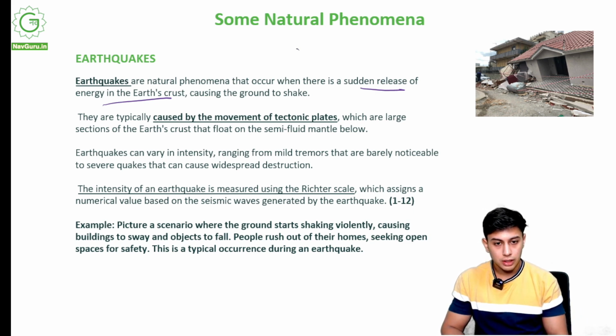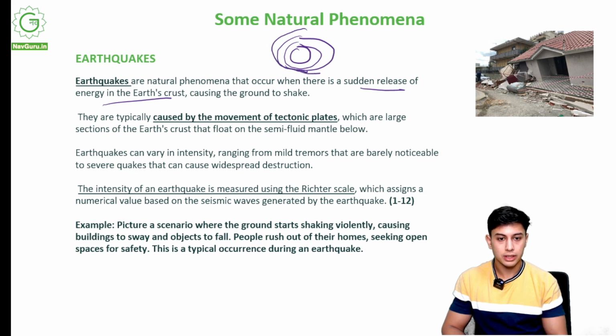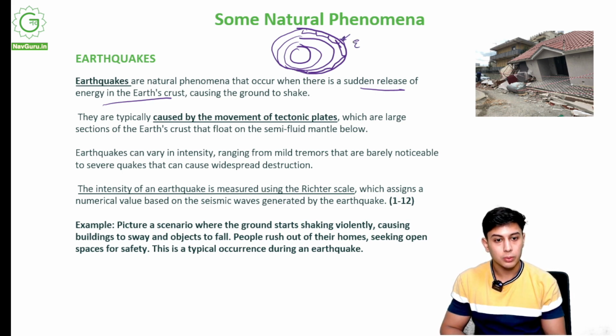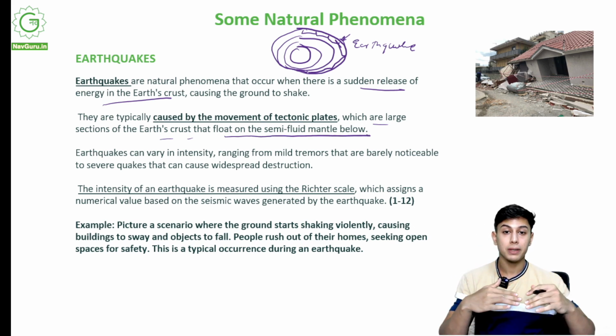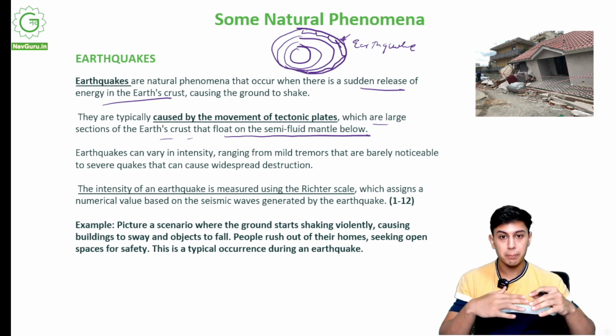and it is caused by the movement of tectonic plates. So this is the innermost part of the earth, the outermost part, another outermost part, and then there is the surface. This surface is made of a lot of plates. These are called tectonic plates. When these plates move over one another, or they collide, they strike, then there is an earthquake. The ground shakes. These are large sections of the earth's crust that float on the semi-fluid mantle below. So these plates are floating over semi-liquid magma mantle.